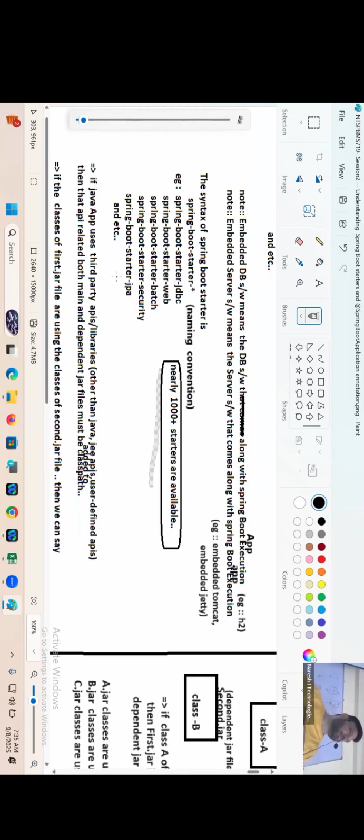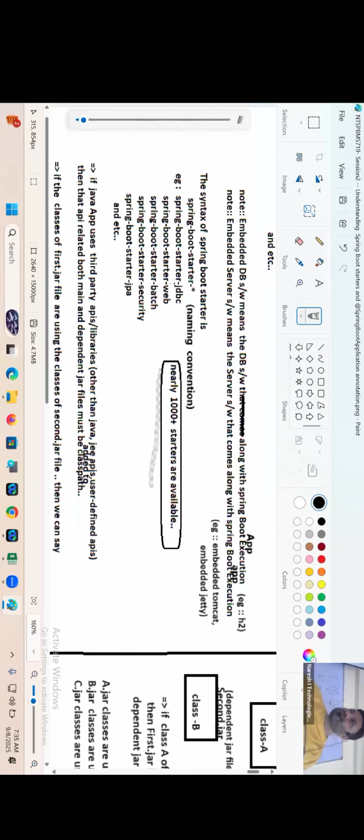Similarly, I have added the starter Spring Boot starter JDBC. All database-related main development jars will come. In this process, I may use some connection pool. Instead of creating connection objects directly, I may use a set of readily available connection objects. So by assuming he may use a connection pool, it will give Hikari CP as one jar file.